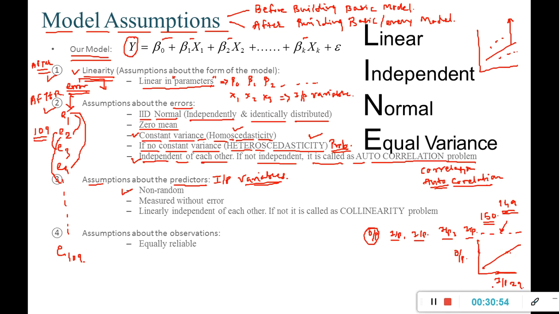The relationship is something like this. But now this input variable is talking about maybe rainfall, and this output variable is age of a person that I want to predict.